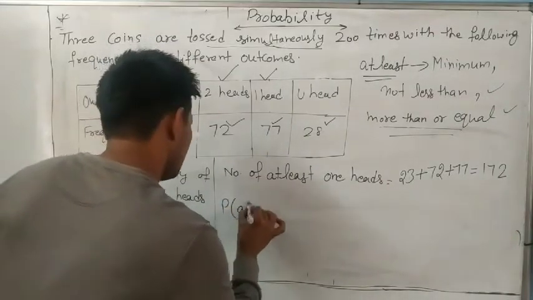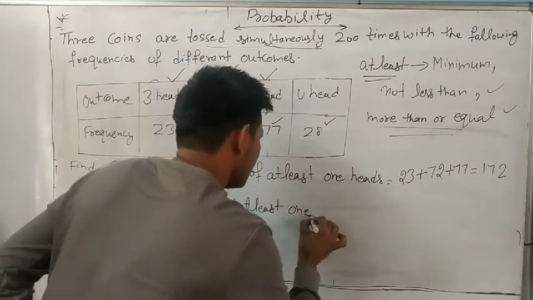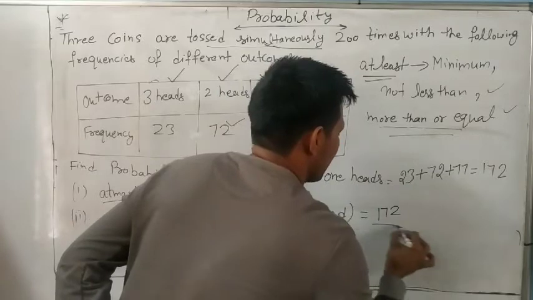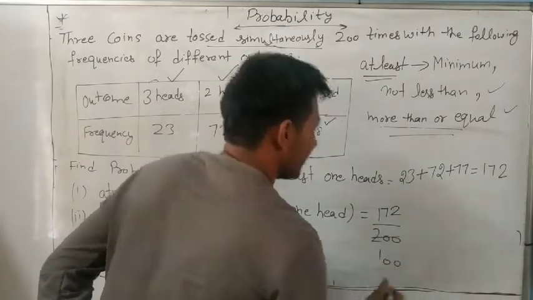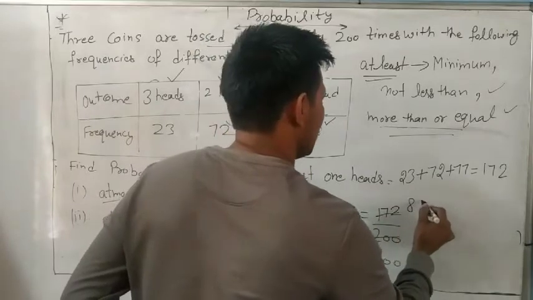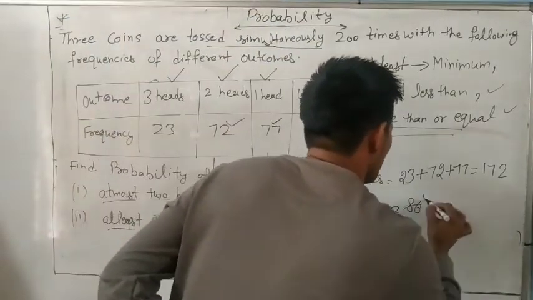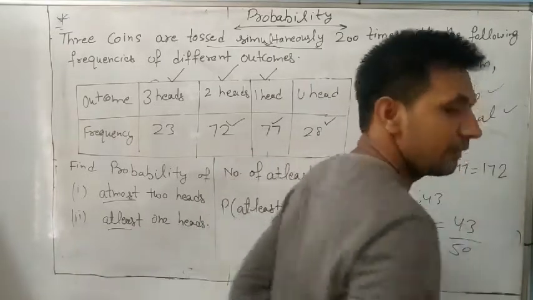So, the probability of at least one head is 172 divided by 200. You can cut: 2 eights, 2 sixes. Now again from 2, 43. So the answer is 43 divided by 50.